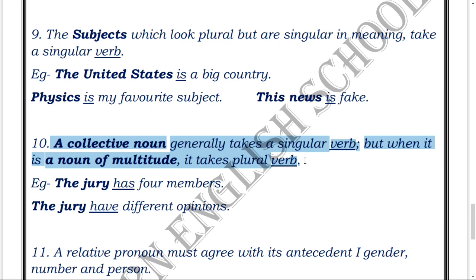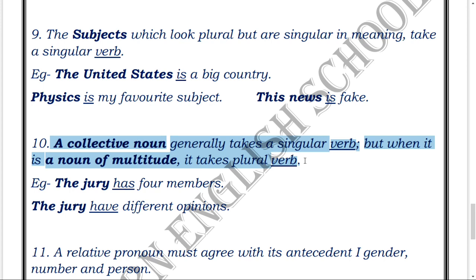If we think about the whole class, then the class is a collective noun. But if we talk about the members of the class individually, then that is called a noun of multitude, because here we are talking about each and every individual member of the class. Remember, the class is always a collective noun, but when we talk about its members, then that is called a noun of multitude.